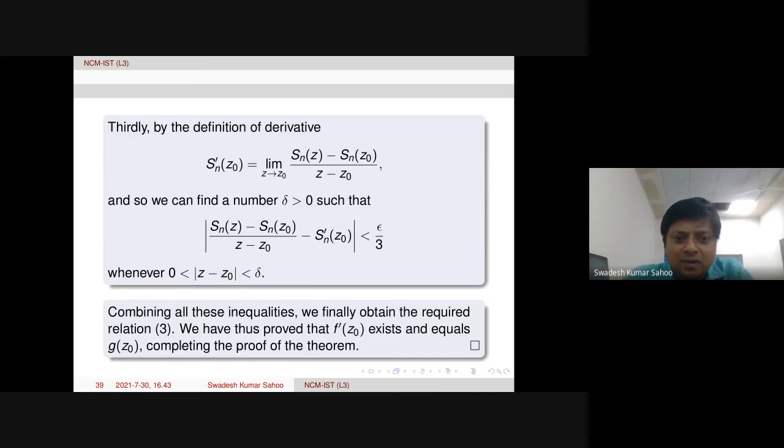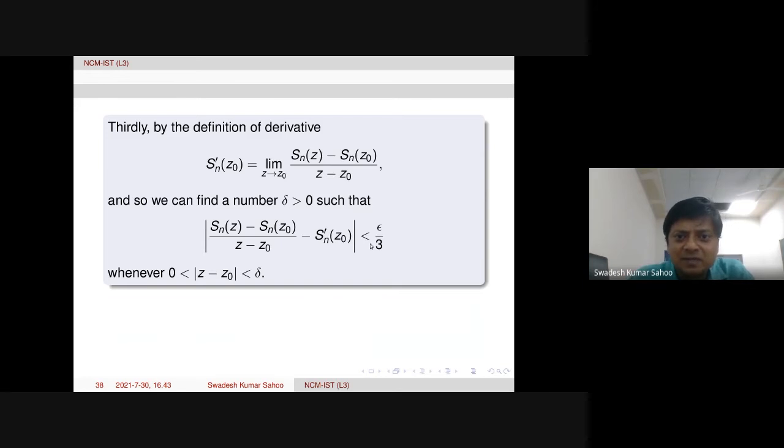So therefore, combining all these three inequalities, this follows by the definition. Yeah, this was the derivative, right? This is the derivative definition. So from the definition of derivative, this follows, because this quantity is actually equal to this by the definition of derivative. Now we use the limit definition, so that for the same epsilon we can find a number delta such that this quantity is less than epsilon by 3. It follows straightforward from the definition of derivative.